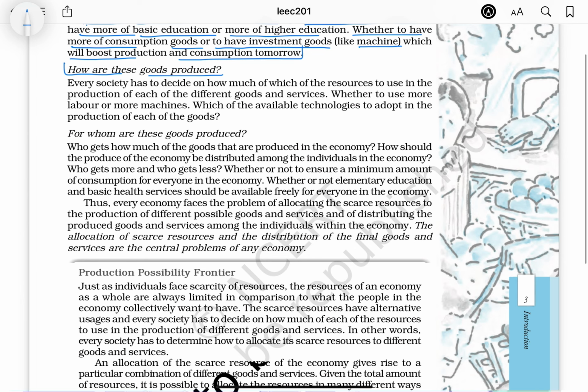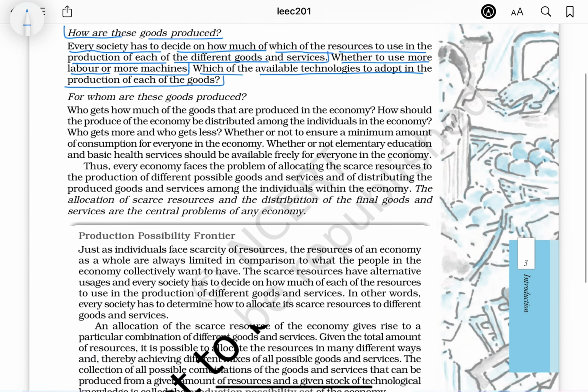How are these goods produced? Every society has to decide on how much of which of the resources to use in the production of each of the different goods and services, whether to use more labor or more machines, which of the available technologies to adopt in the production of each of the goods.